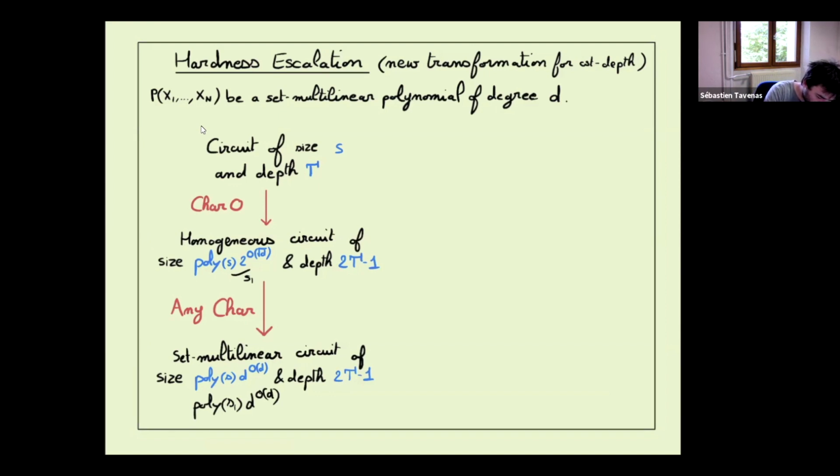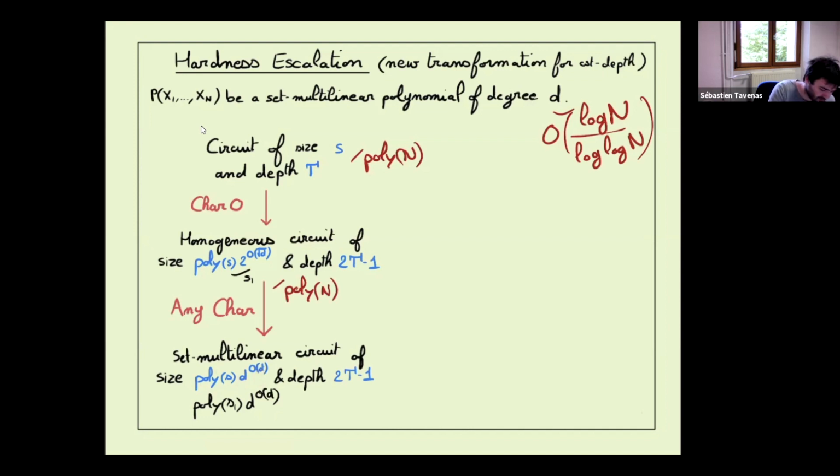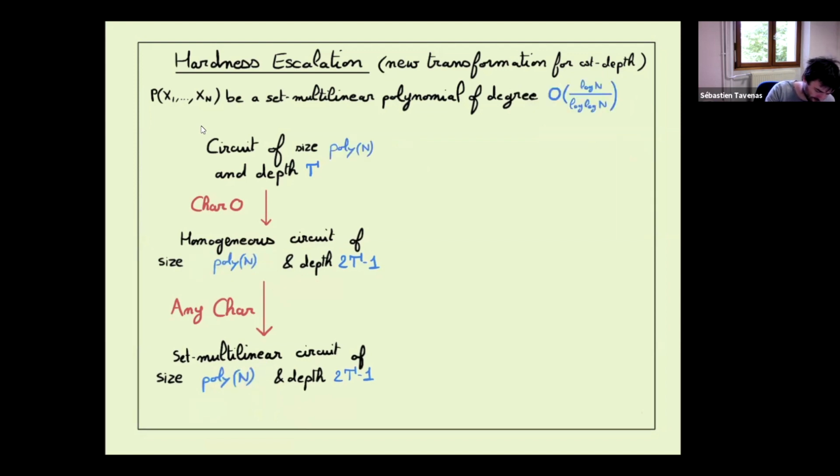If here we replace by degree something in log n divided by log n, similarly, here we start with poly n. We have poly n everywhere. This was mostly the same thing as before, so d to the d will become poly. If we start with something as in the Raz proof, we start with poly n, we get poly n everywhere.